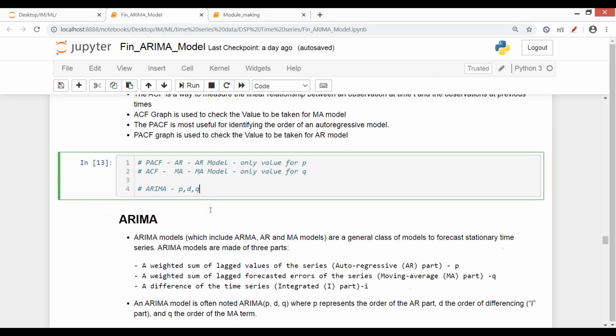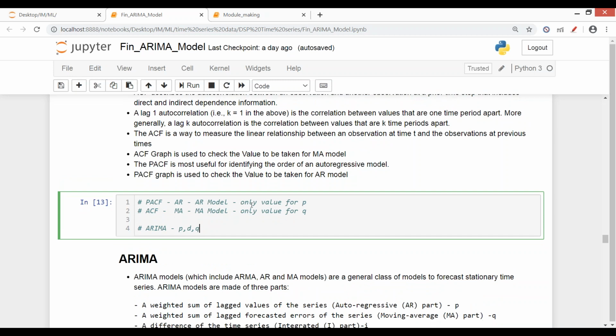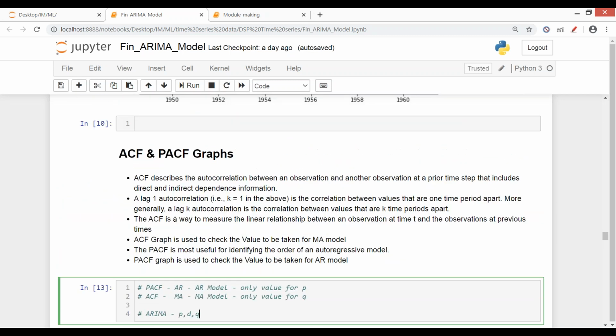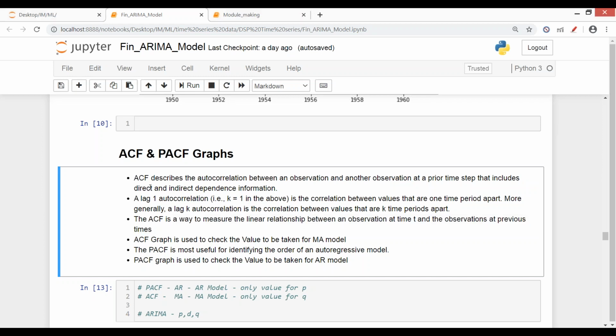Okay, so this is the theory. You can just read it here. It measures the linear relationship between an observation at time t and observations in the past. So how significant a value is, how important it is in order to make predictions for the next coming day.